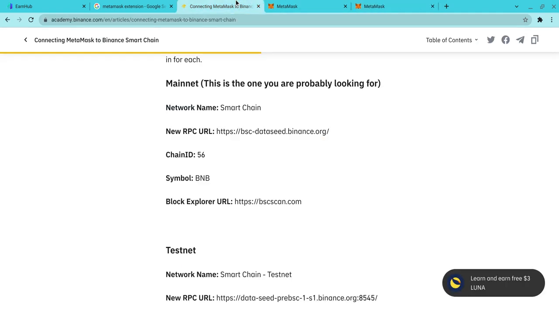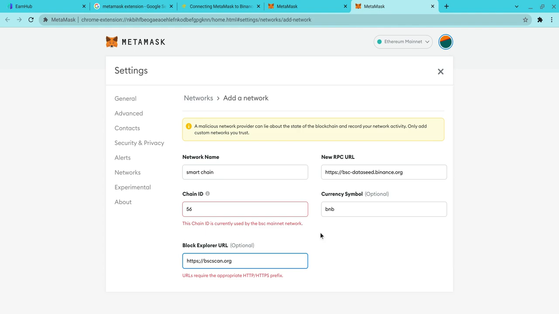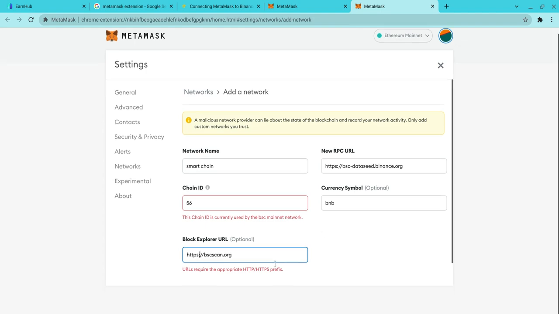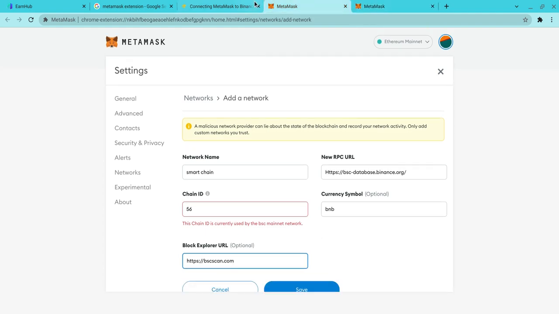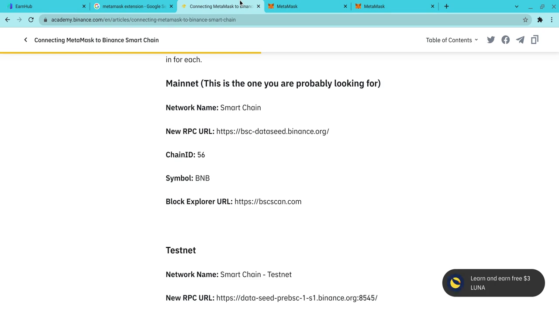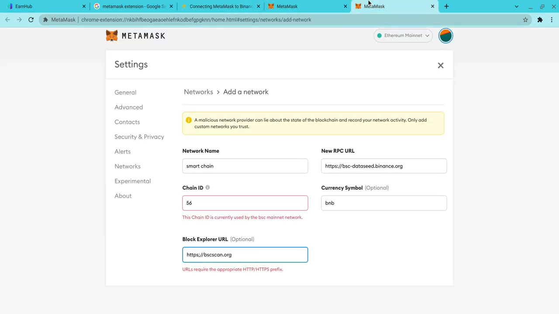So let me just verify. So you've got the https, bscscan, and then, what am I doing wrong here? HTTPS. Oh, that's what I did wrong. We should be good now.